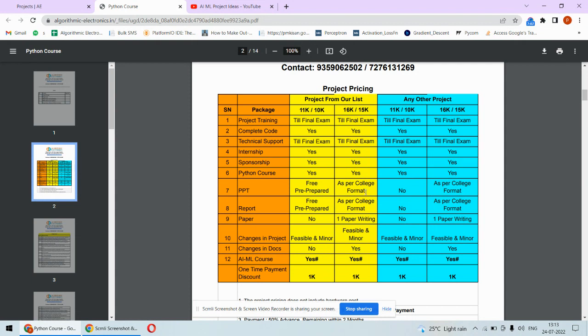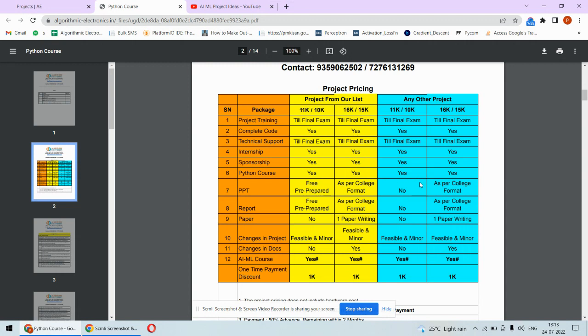So everything is same. Only thing is that instead of free pre-prepared PPT, we will make PPT as per your college requirement and as per your college format, as per your college index. The second is report. Also we will make report as per your college requirement, and there will be one paper writing also included in this package. Otherwise rest of the stuff is same.